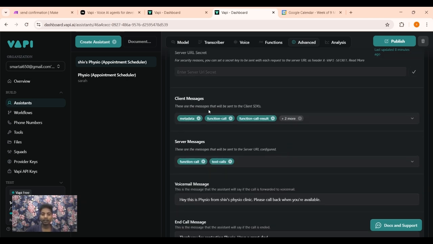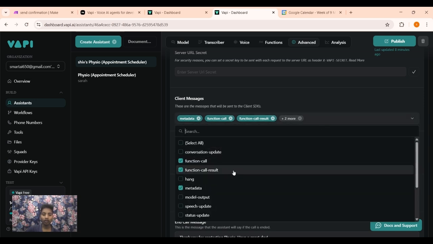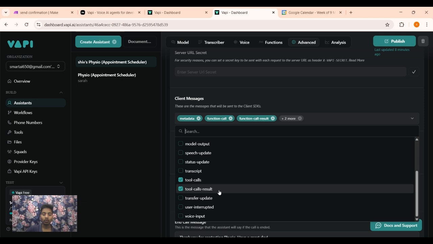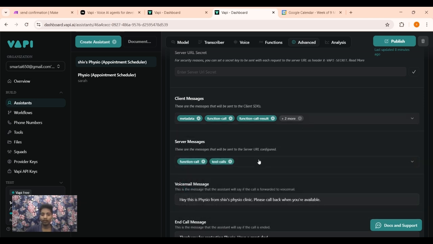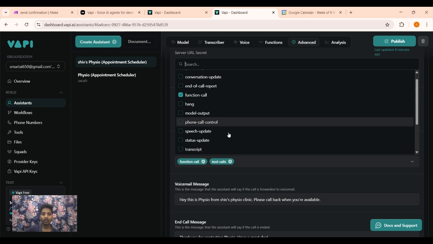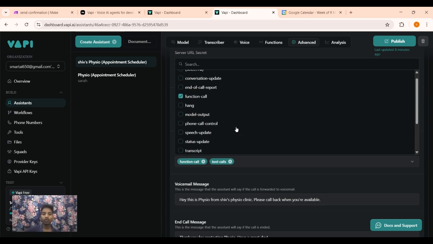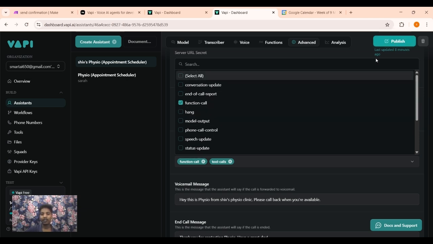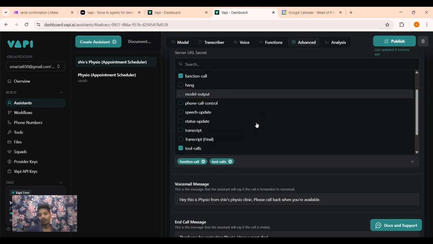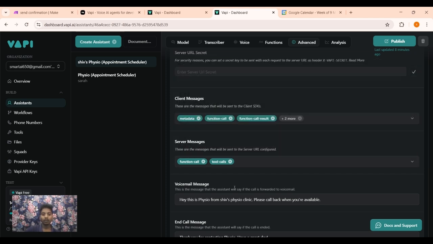And click client messages. These are the messages that will be sent to the client SDKs. Here you can select function call result, metadata, tool call results, and server message, function call, and tool calls. We have selected function calls and tool calls. Only these are enough to work with this assistant, and there is no need for each conversation to be requested to be sent to the server message that will be sent to the configured server URL. And simply publish it.